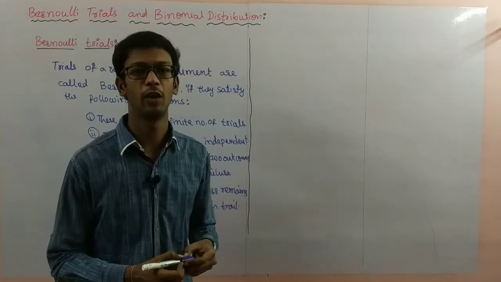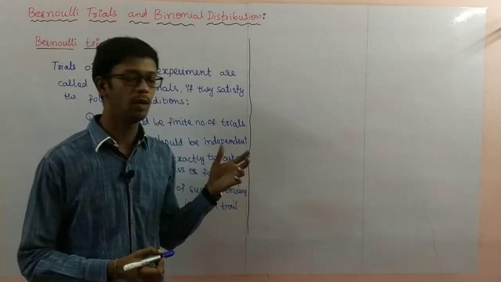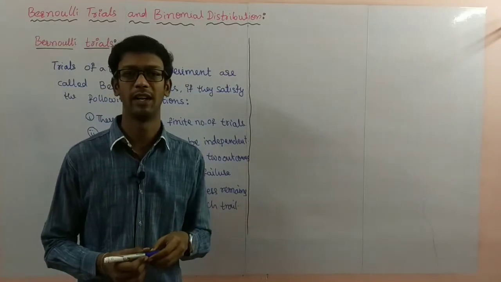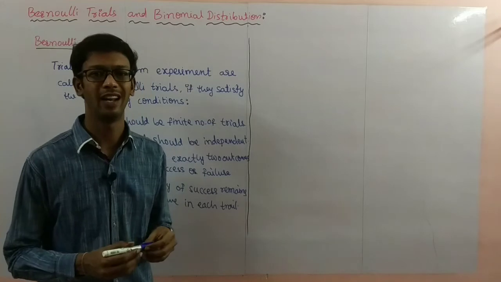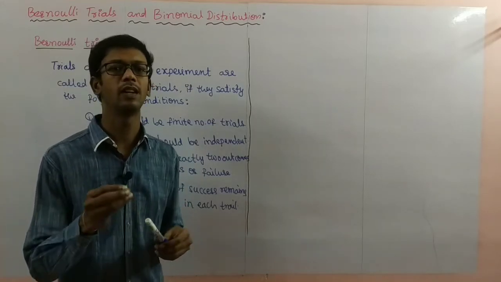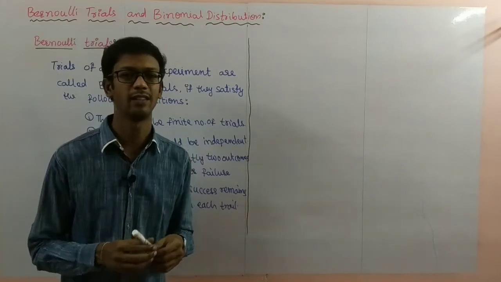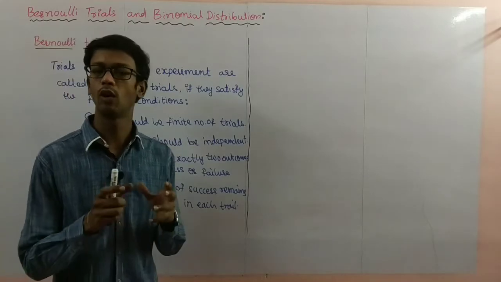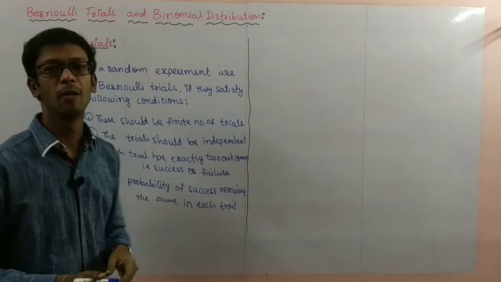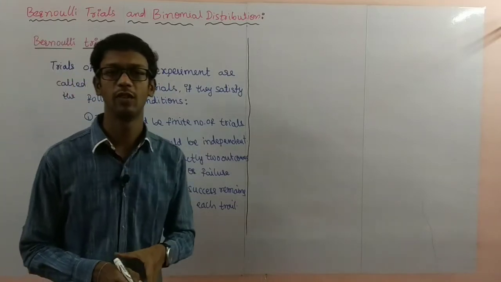This is a very important concept in probability. Why? Because based upon Bernoulli's trials and binomial distribution, exercise 13.5 is there. In that exercise 13.5 and its example problems, you will get one compulsory 5-mark question. The total problems depend upon binomial distribution and Bernoulli's trial. So that's why this concept is very important.